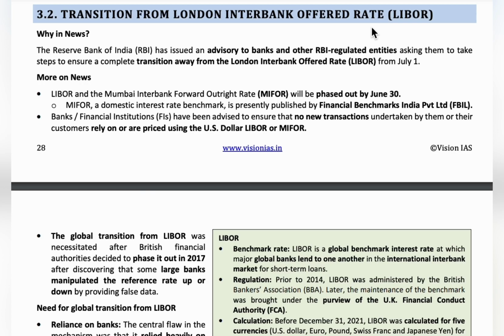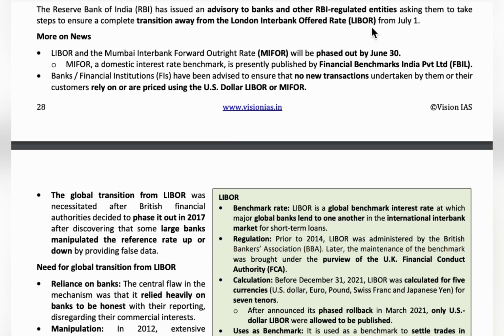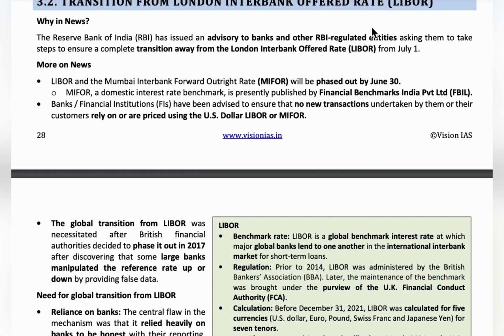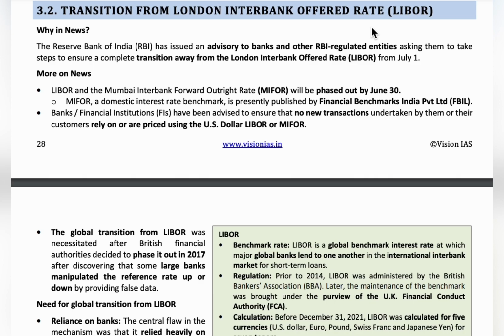The scandal started in 2003, and in 2012 it came to light. It has been said that the 2008 financial crisis was due to this scandal. So indirectly we are affected. We pay loans to the private sector banks, and those banks pay interest to LIBOR, so we, the common people, are affected because of this scandal.